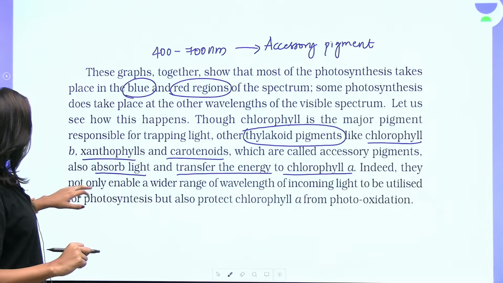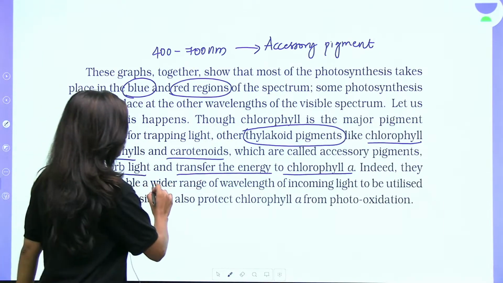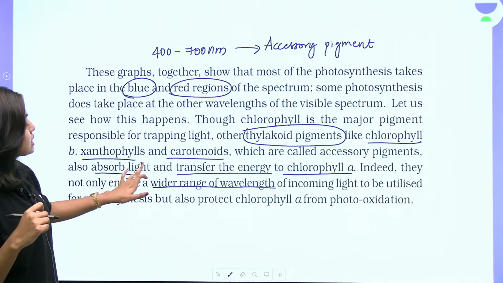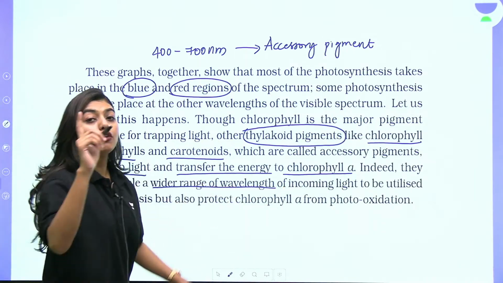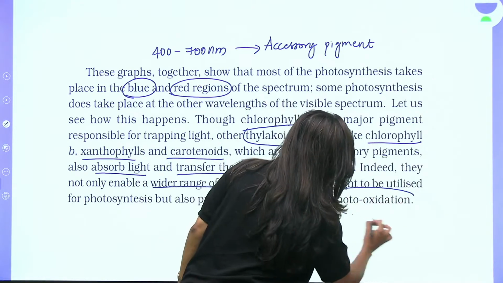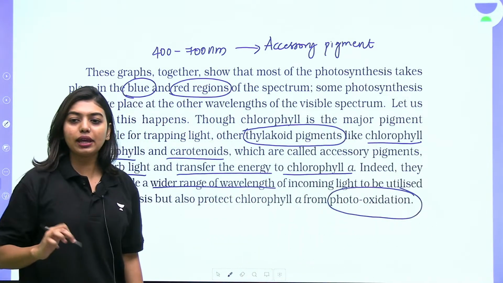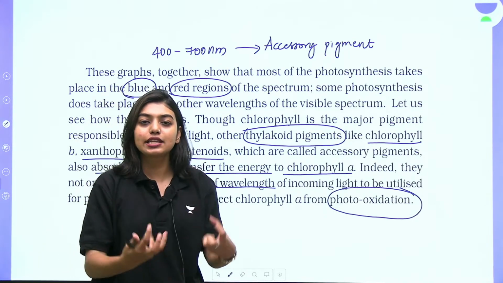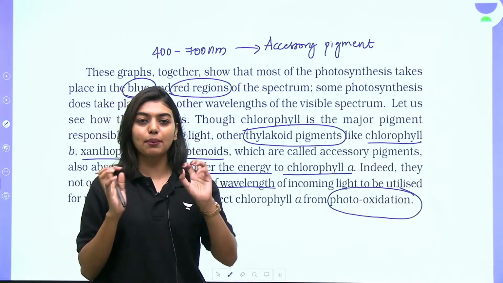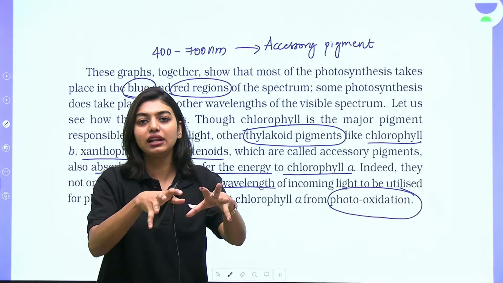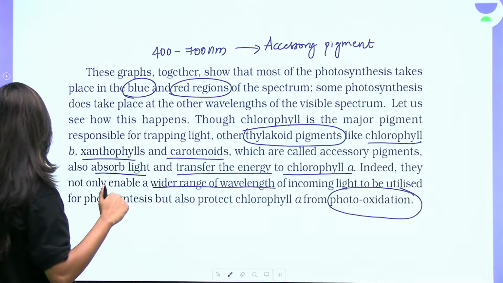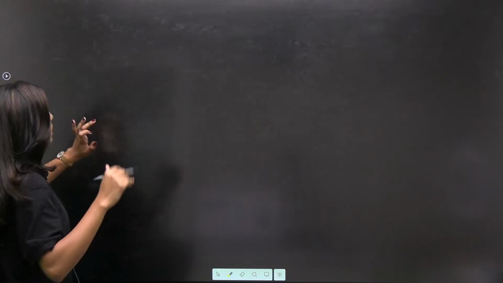They not only enable a wider range of wavelengths of incoming light to be utilized for photosynthesis, but also protect the chlorophyll A from photooxidation. I told you this yesterday, photooxidation. So these accessory pigments will absorb the light, or absorb the energy, and give it to chlorophyll A. I'll tell you in detail about that. Do not worry, students. Very, very important.